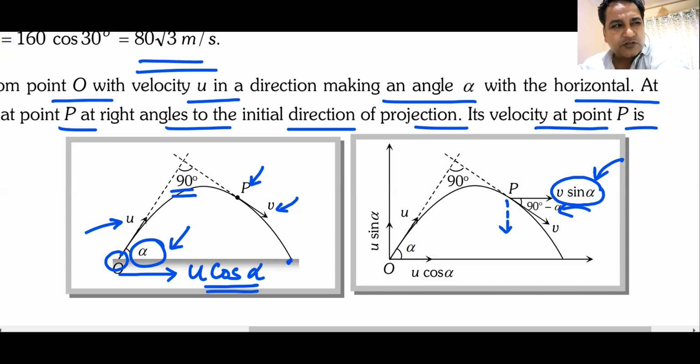Should they be same or should they be different? U cos alpha is the horizontal component at the beginning. V sin alpha is the horizontal component when it becomes 90 degrees with the original. Should they be same or should they be different?